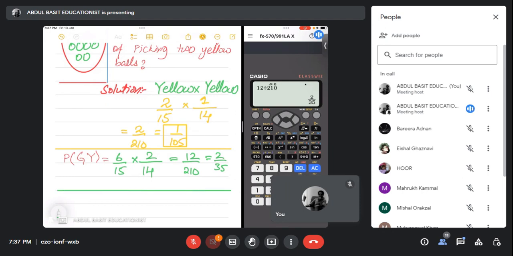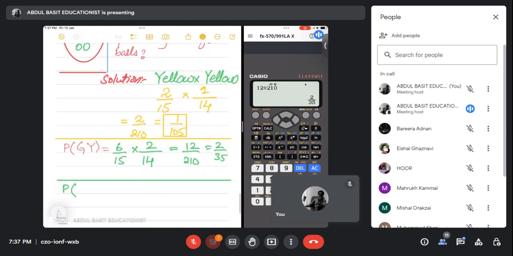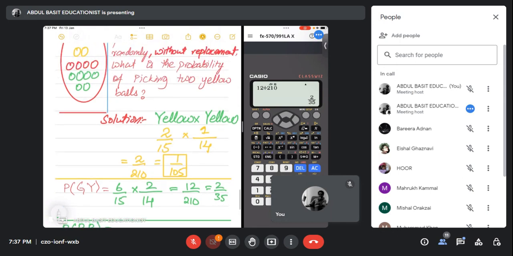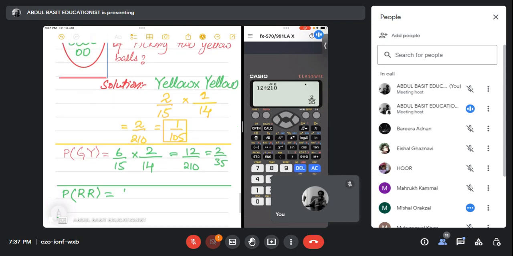Okay Mishal, can you hear me? Yes sir. Okay, my son. So get ready for the question. I want you to pick two balls randomly from the bag and both balls should be red. So pick the first ball. First, pick 4 balls out of 15. Excellent. 4 out of 15.